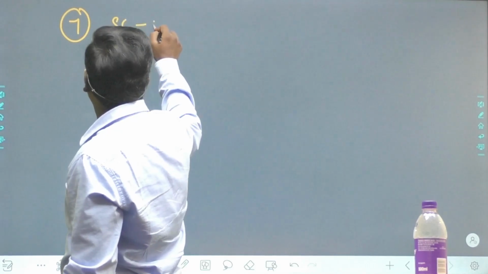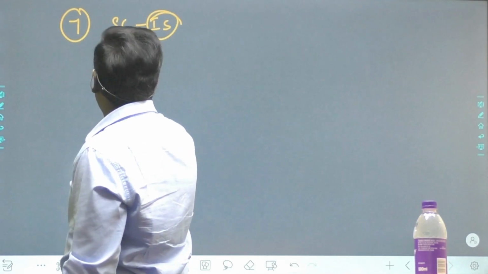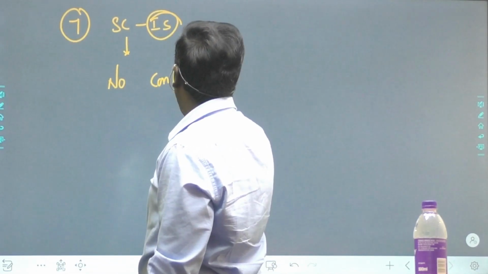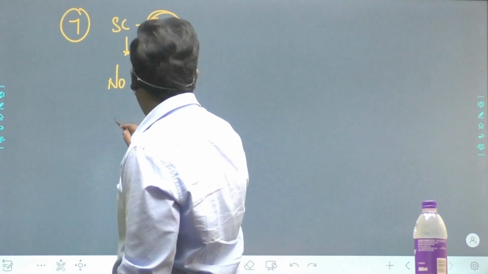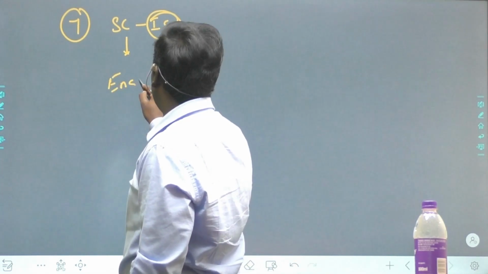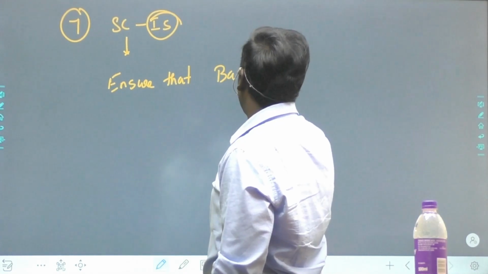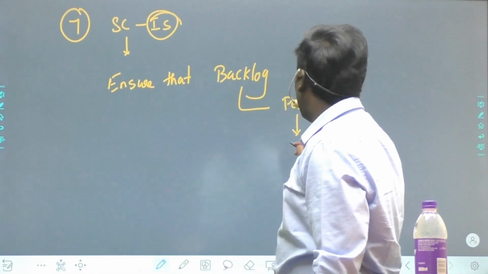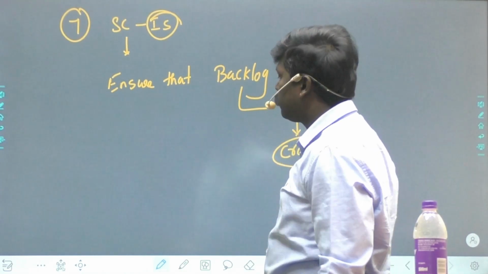The Supreme Court in the Indira Sawhney case said you can continue the backlog post. Ensure that the backlog post will not cross 50%. Suppose